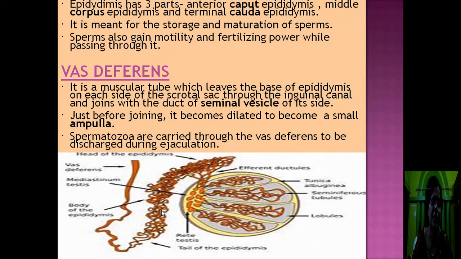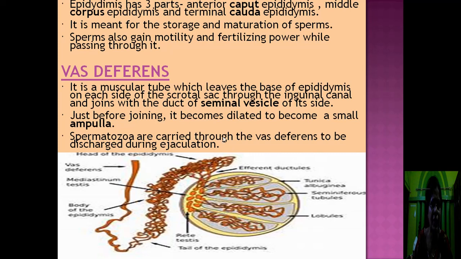Now come to the epididymis. The epididymis has 3 parts. The anterior is known as the caput epididymis, the middle is known as the corpus epididymis, and the terminal part is known as the cauda epididymis. These are the three parts of the epididymis. You can see in this diagram, this is the head part, this is the body or middle part, this is the tail part. The epididymis is meant for the storage and maturation of sperms. They gain motility when they are present in the epididymis. Sperms gain motility and fertilizing power while passing through the epididymis.